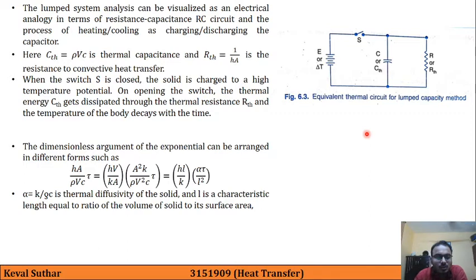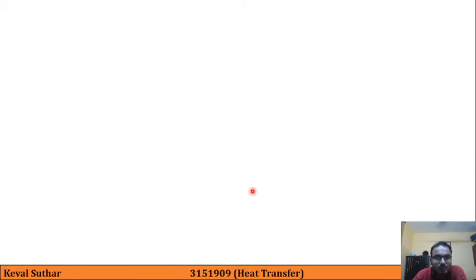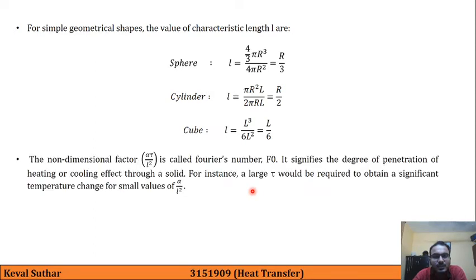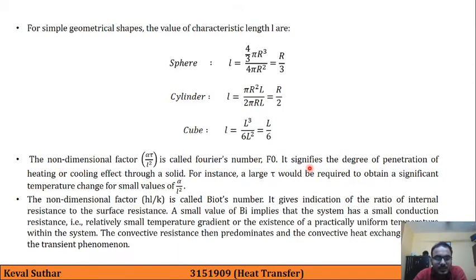Based on this term, which is hA upon rho Vc, we defined two dimensionless numbers. First, we see this characteristic length L for sphere, cylinder and cube. The first dimensionless number, alpha tau divided by L square, is known as Fourier number, Fo, and the second dimensionless number is known as Biot number, which is hL by k.